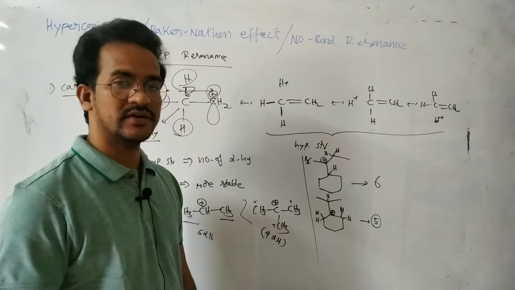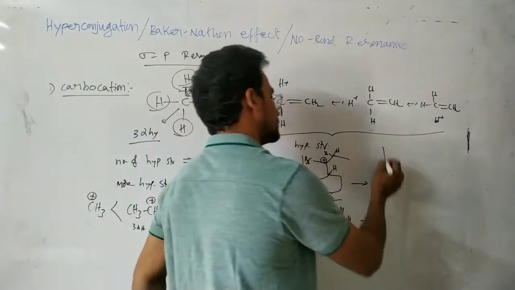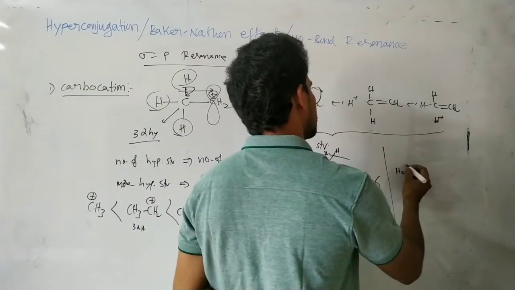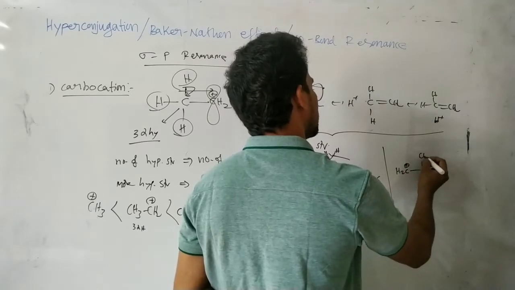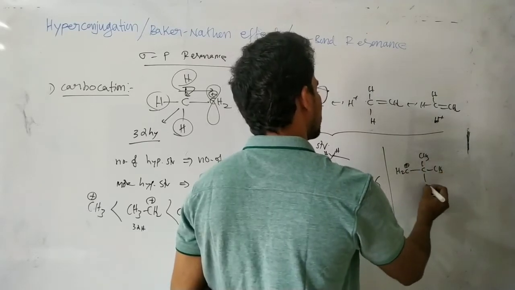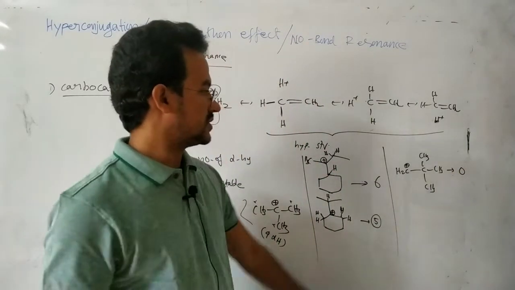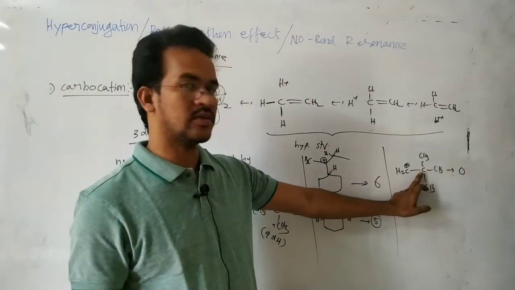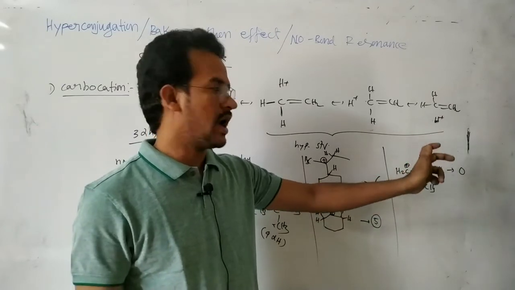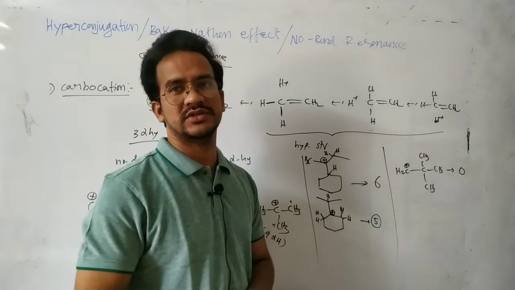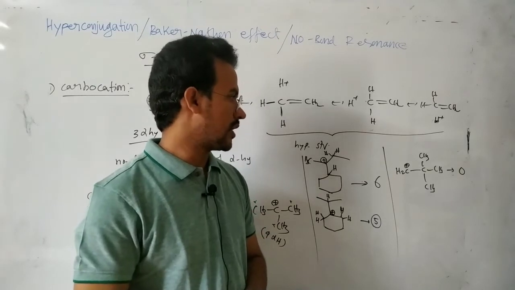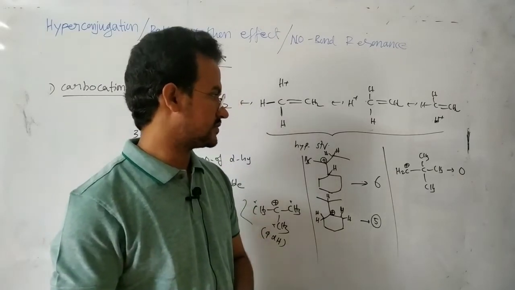Okay, 5 hyperconjugate structures. Suppose we see here CH2 plus, here CH3. This CH3 has 0 hyperconjugate structures, the CH2 plus and this is the alpha carbon. On this alpha carbon there is no hydrogen, so zero hyperconjugate structures.